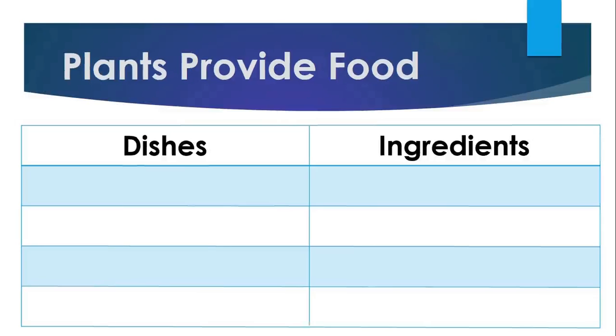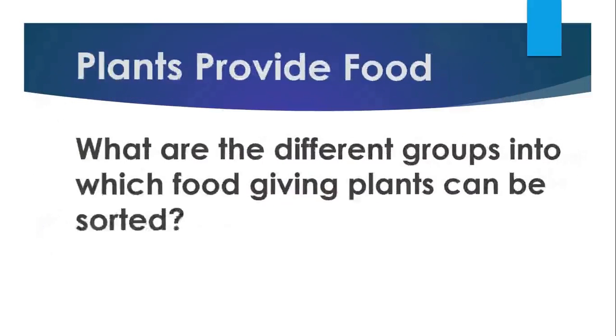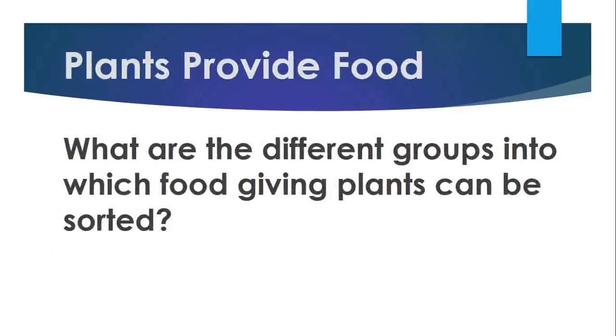Now tell me, what ingredients do you get from plants to make the different dishes or food items? Yes, there are many things. There are many things we get from plants to make our dishes, right? How many groups could you make? What are the different groups into which food giving plants can be sorted? Fruits, vegetables, grains, etc.